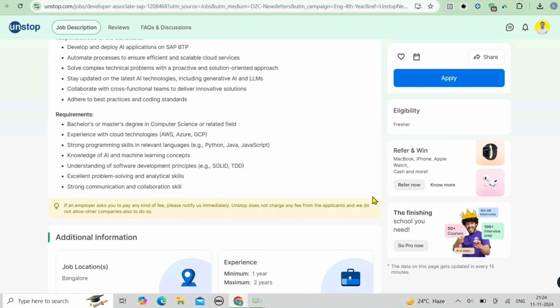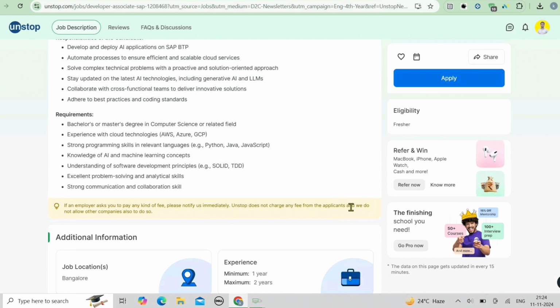Software development principles, like familiarity with software development practices such as SOLID principles and test-driven development. Problem-solving and analytical skills, where you should be great at solving problems and thinking analytically. Communication and collaboration skills, excellent communication skills are equally important as you will be working with diverse teams.